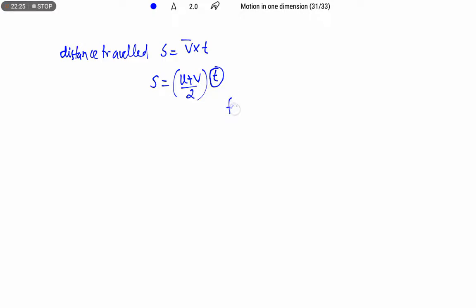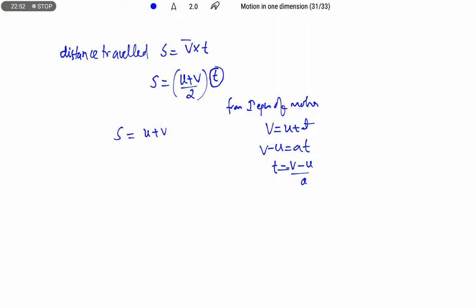From the first equation of motion, we can write v equals u plus at. From that, v minus u equals at. Our aim is to write the t term, so t equals (v minus u) by a, and let us substitute this in place of t. So s equals (u plus v) by 2 into (v minus u) by a.